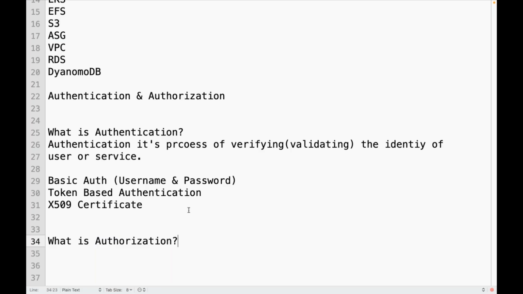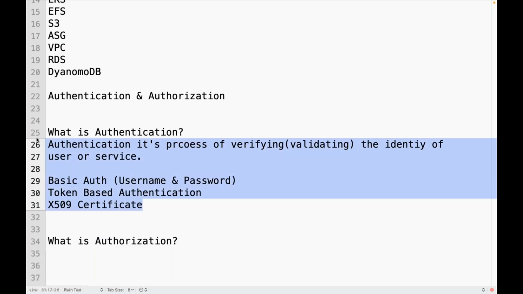So who is accessing, that is authentication, guys. We are validating whether that user is known to the system, that is authentication.